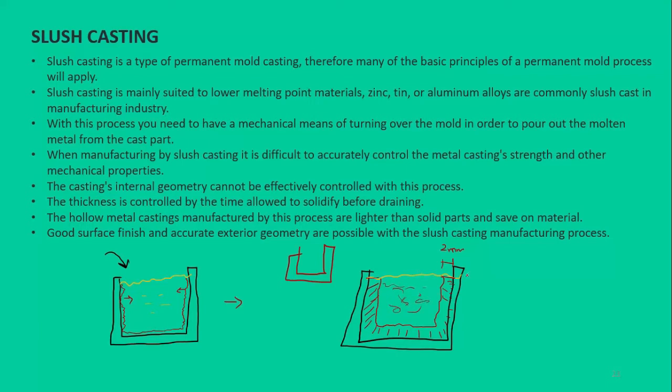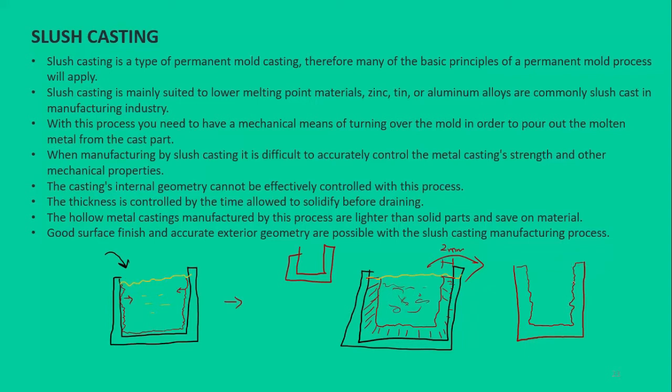So we'll simply pour this slush out. So what you will get is a product with a very precise outer boundary like this one, but the inner boundary would be somewhat irregular shaped. Okay, because the remaining slush we throw out, whatever we get at the end is like this one, a hollow cup with a very precise outer boundary, good dimension, good surface finish.